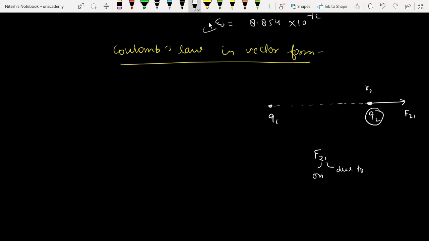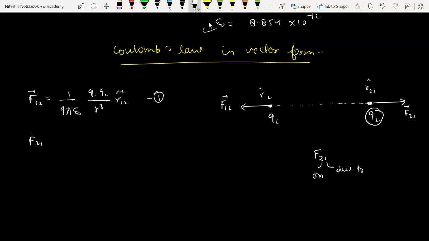Now the direction will be R21 cap. In this direction it will be the force F12, and the direction will be R12 cap. Understood? Now let me write these two things. The value of F12 can be written as 1 by 4 pi epsilon naught Q1 Q2 by R cube, times R12 vector. Let me say this is equation number 1.